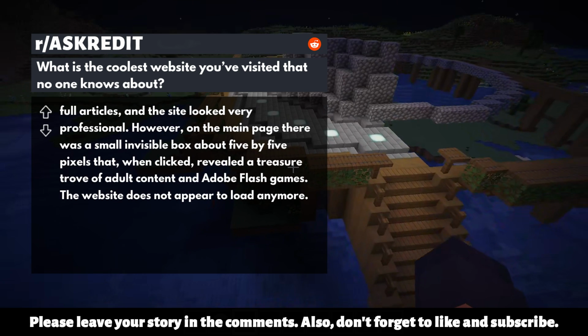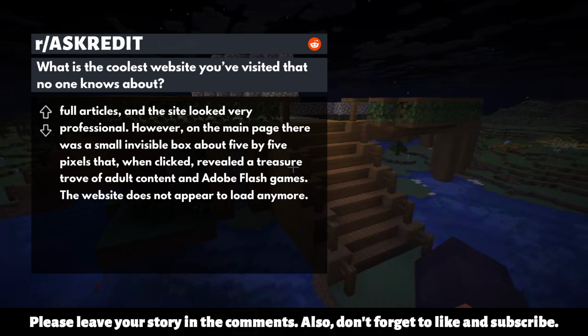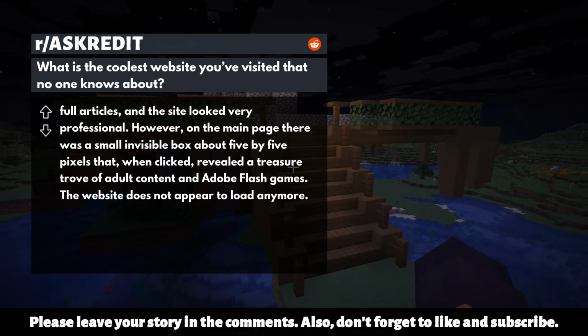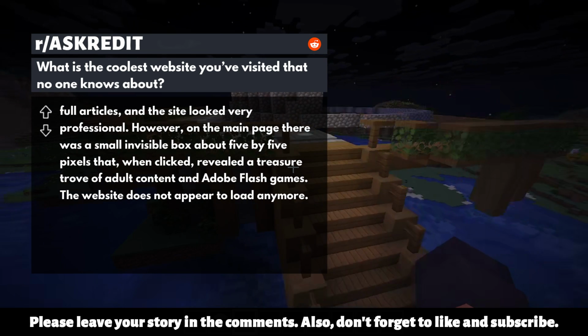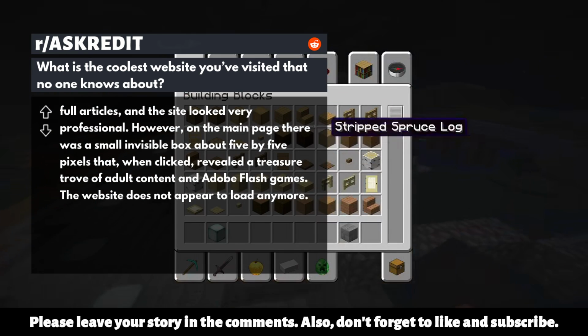However, on the main page there was a small invisible box about 5 by 5 pixels that, when clicked, revealed a treasure trove of adult content and Adobe Flash games. The website does not appear to load anymore.